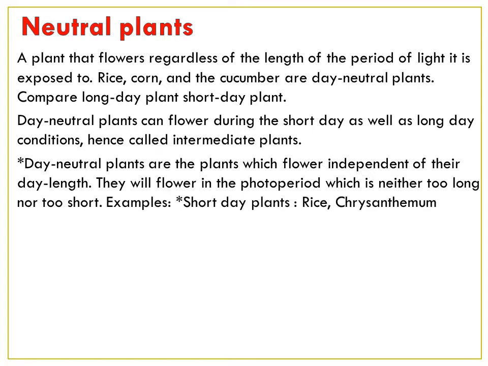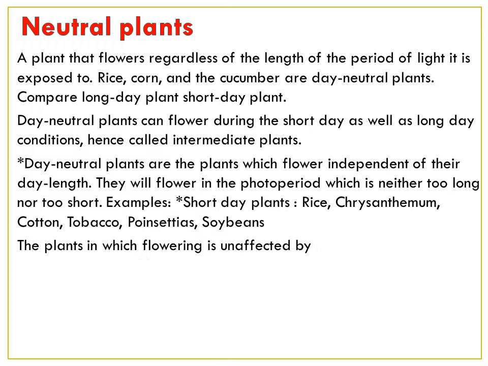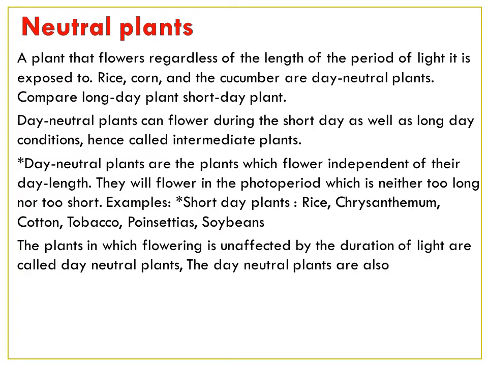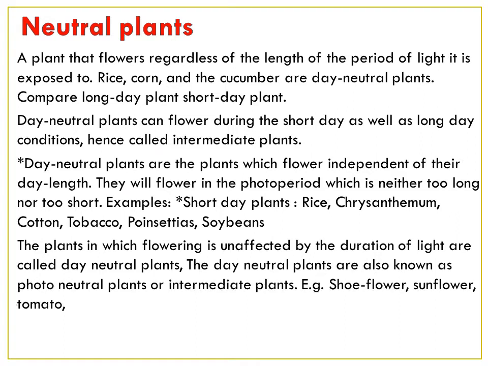Day neutral plants are the plants which flower independent of their day length. They will flower in a photoperiod which is neither too long nor too short. For example, short day plants are rice, chrysanthemum, cotton, tobacco, soya beans. The plants in which flowering is unaffected by the duration of light are called day neutral plants. They are also known as photo neutral plants or intermediate plants. For example, shoe flower, sunflower, tomato, four o'clock plant.